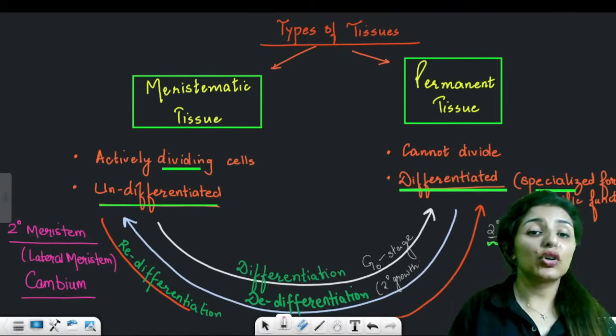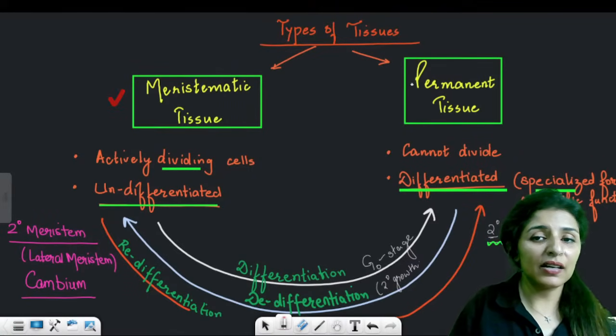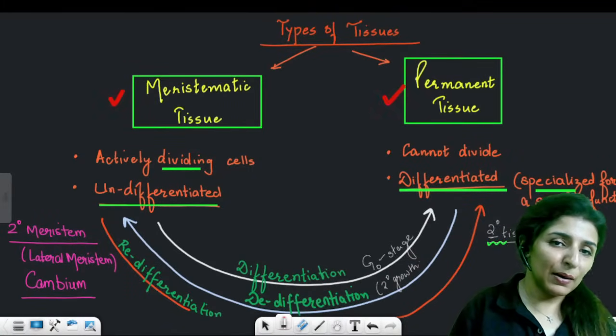Clear to all? Now, two types of tissues are found. One is the meristematic tissue. Another type of tissue in plants is permanent tissue.